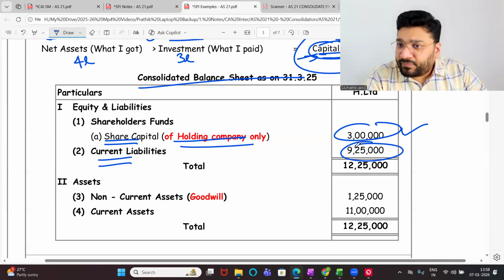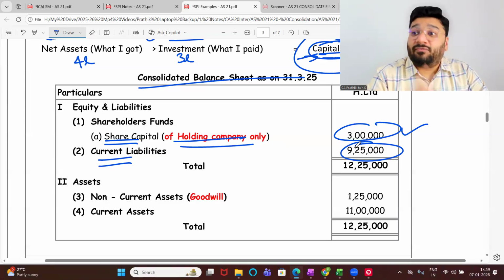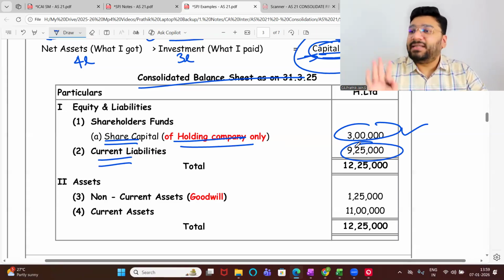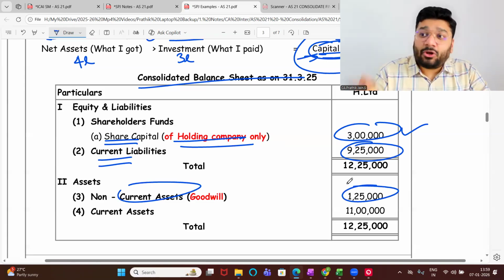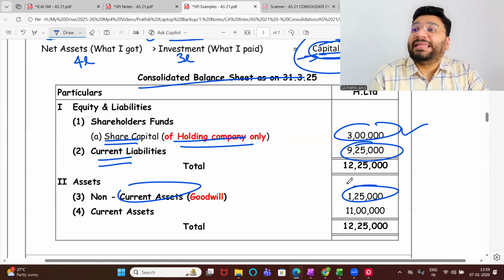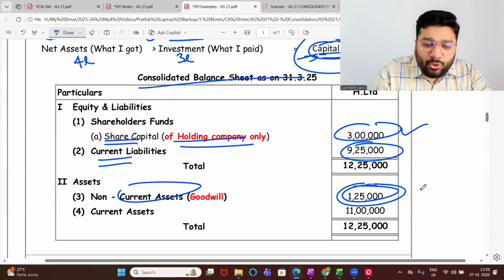Subject to adjustment. Here also we can have contra transactions. Contra, what we did in amalgamation. Contra entries can come, that we have to adjust. Apart from that, as it is will come. In non-current asset, goodwill is coming. In non-current asset, land, building, plant, machinery also can come. If no revaluation, take as it is. If revaluation is done, then give the effects of revaluation. So goodwill is a new item here.